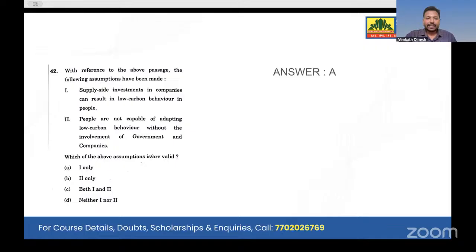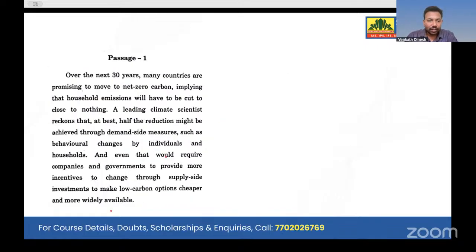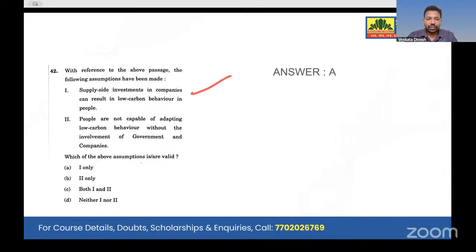Look at the next question, question number 42, which is of the same passage. With reference to the passage, supply side investments in companies can result in low carbon behavior. Yes, he openly said this. It makes low carbon behavior. We can directly go with this option. And people are not capable of adapting to low carbon behavior without involvement of government and companies. No, no, no, no. He never said that.